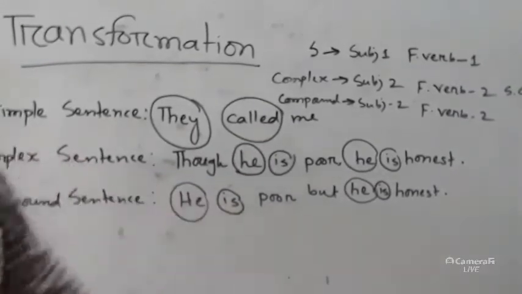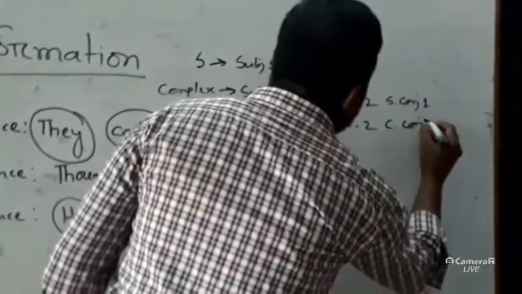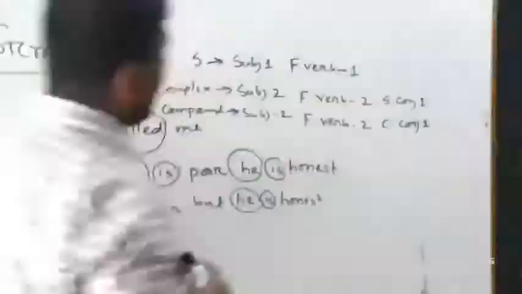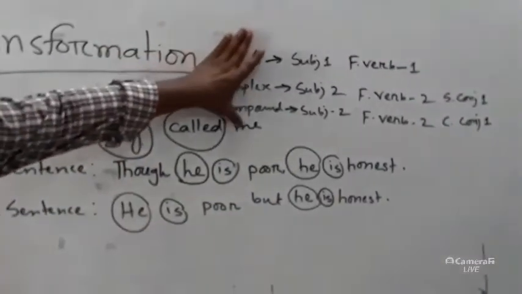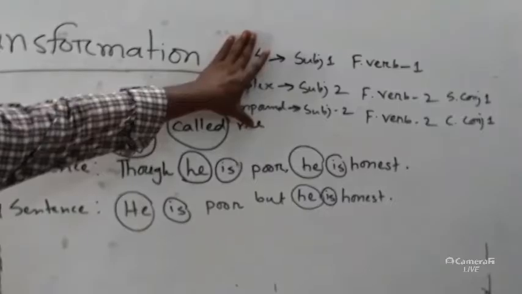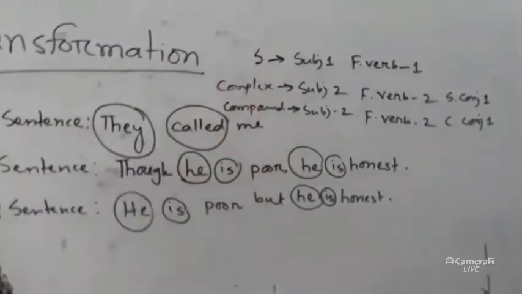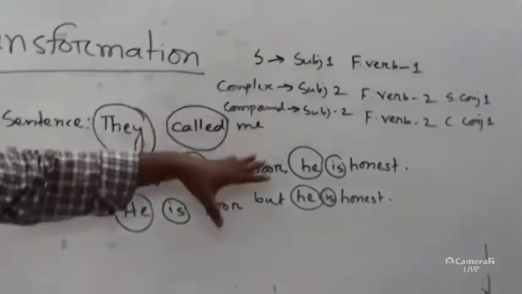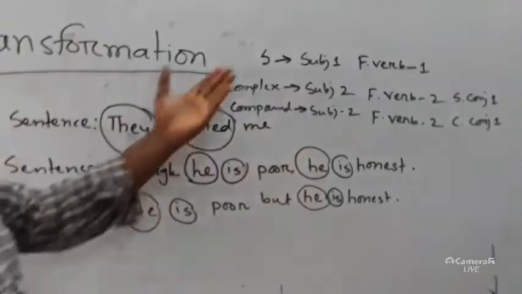You know it very well, but it's a coordinating conjunction 1. Okay, dear students, if you observe this very attentively, you will be able to find the differences among these three sentences. And if you understand this very well, then you will easily be able to transfer one form of sentence to another.